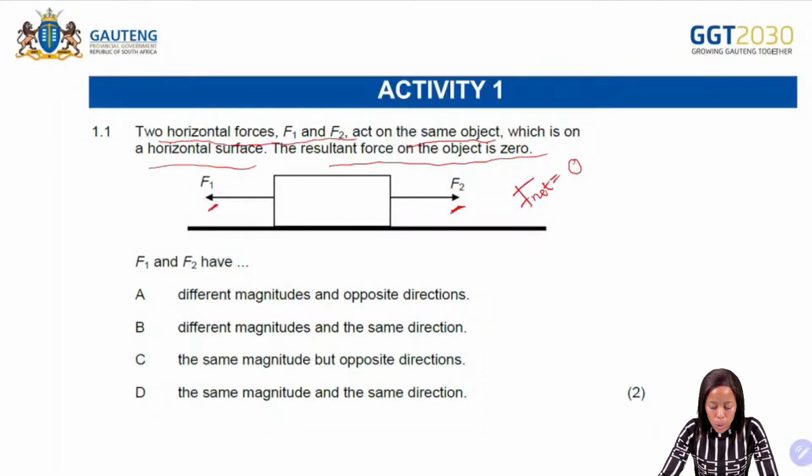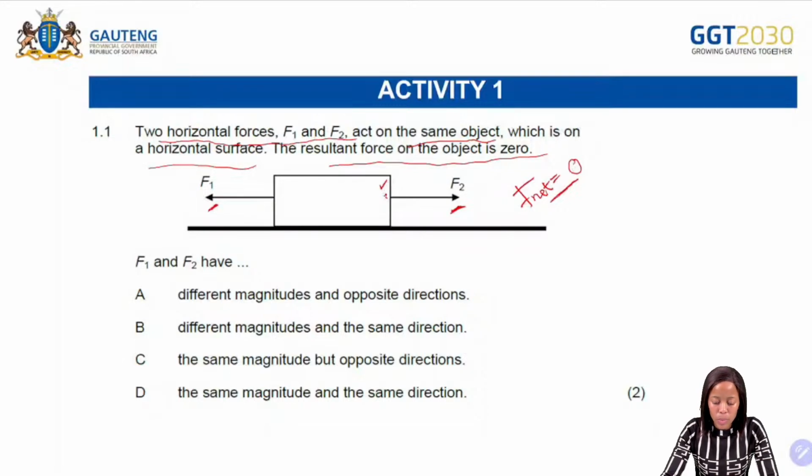So which law is this one? Immediately when we see that the resultant force is equal to 0, then we can think of Newton's first law, which says if an object is at rest, then it will continue to be at rest, or if an object is in motion, it will continue to be in motion.